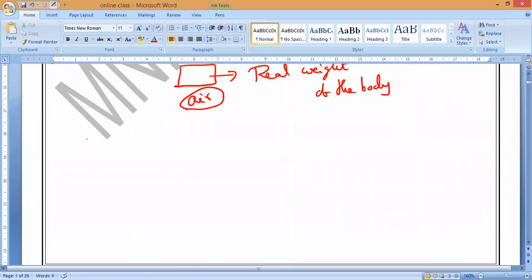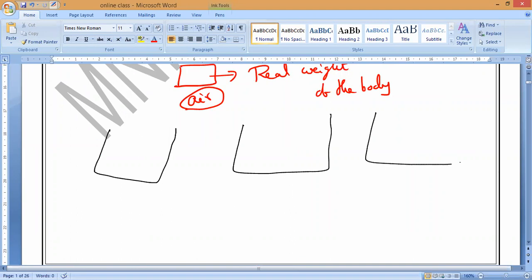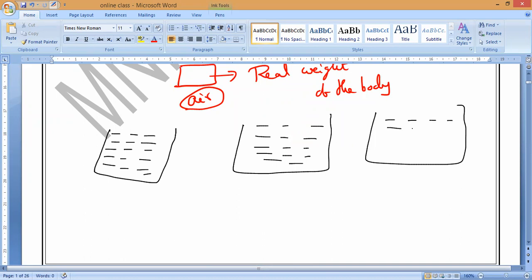Now, if you notice it very carefully, what does the Archimedes principle mean? It will be very interesting and very important also. Let me take all three of you: Tamil Selvan, Pradosh and Monesh. Consider that each of you has taken one beaker of water. Is it yes or no? Yes, sir.